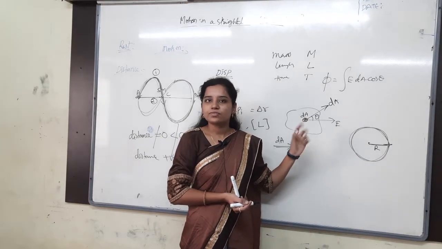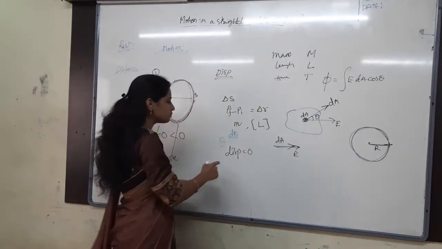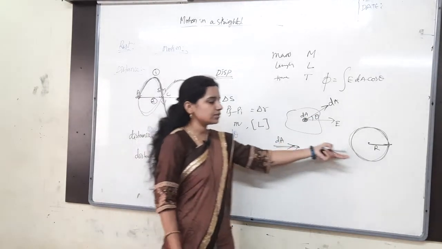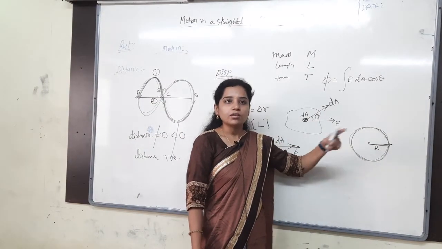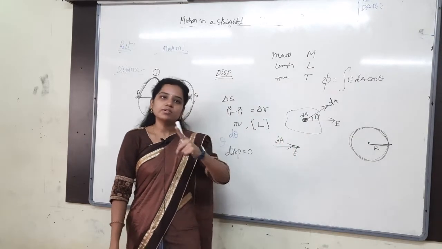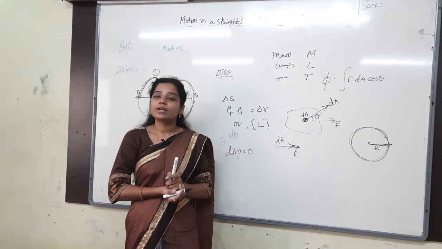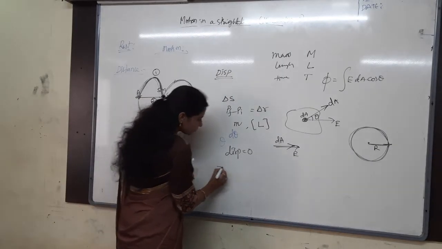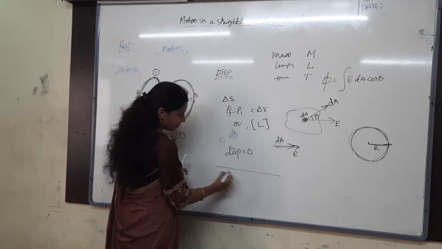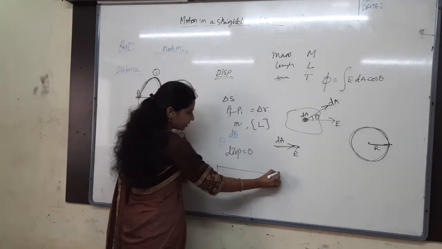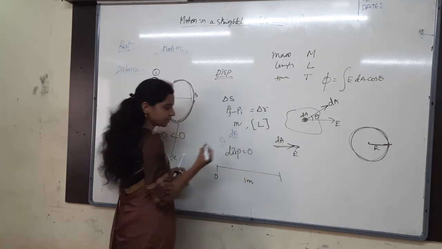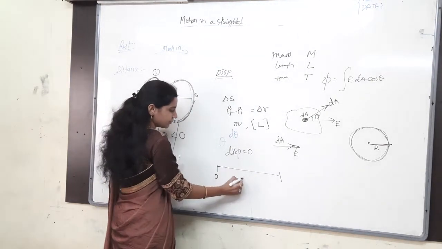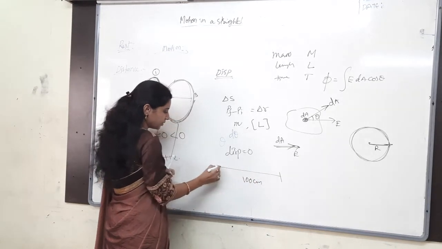Understand clearly what the difference between them is. Displacement can be 0. See this, in this case displacement is 0. And also displacement can be positive or negative. It can be both. For example, let me take this as the origin. Let me take 100 centimeters on this side, and here on the left side also 100 centimeters.